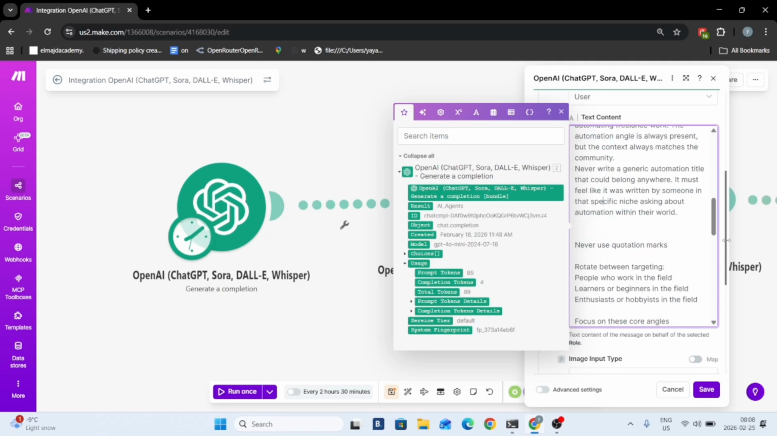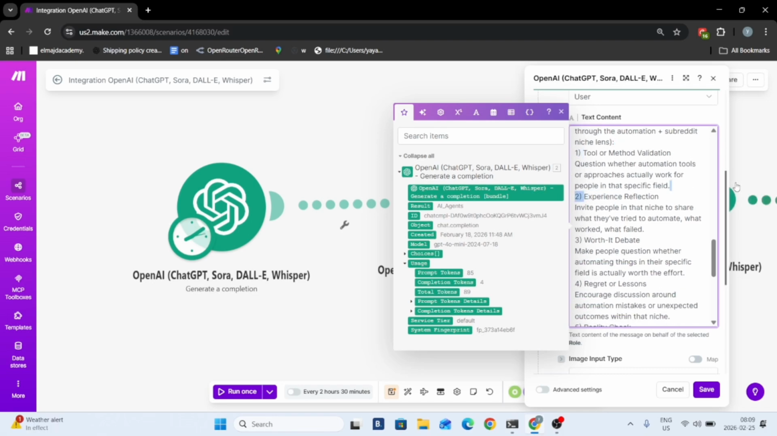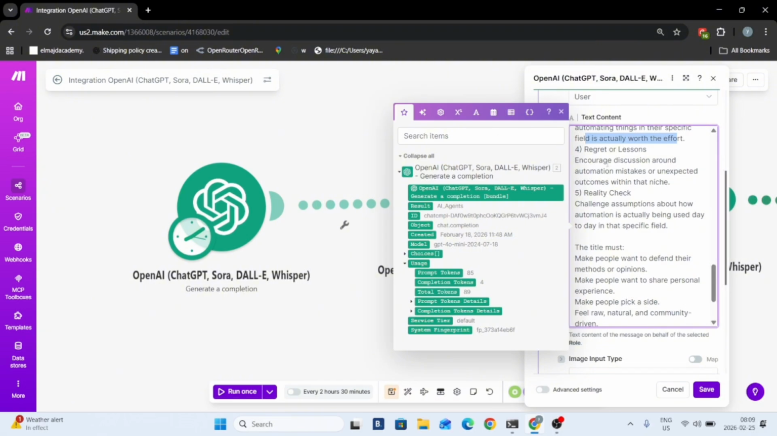Never write a generic automation title that could belong anywhere. It must feel like it was written by someone in that specific niche asking about automation within their world. Never use quotation marks. Rotate between targeting people who work in the field, beginners in the field, and finally hobbyists and enthusiasts in the field. Focus on these core angles: tool or method validation. Then I basically gave him the experience reflection, the worth it debate, the regret or lessons, everything here that you want him to basically base his post off of.